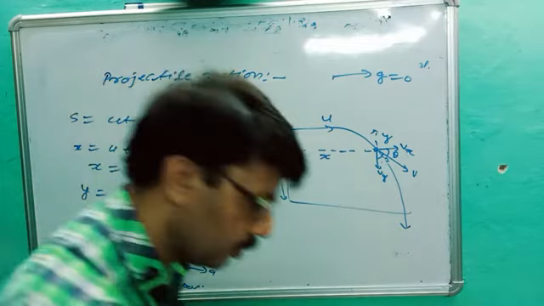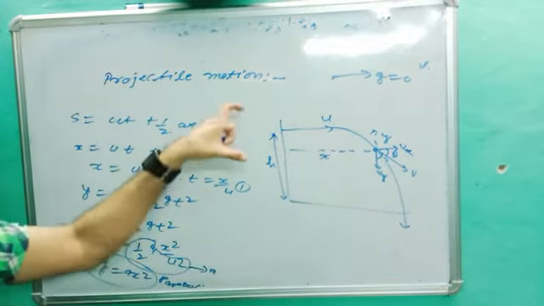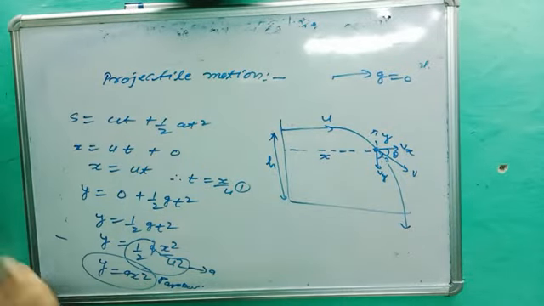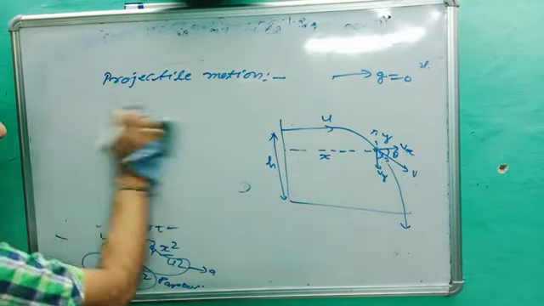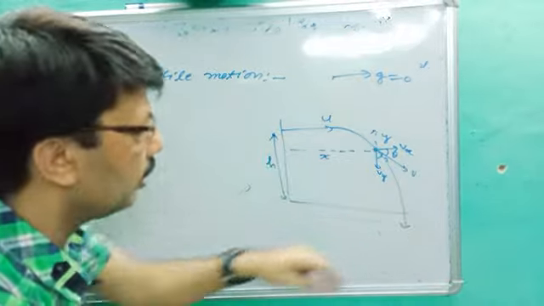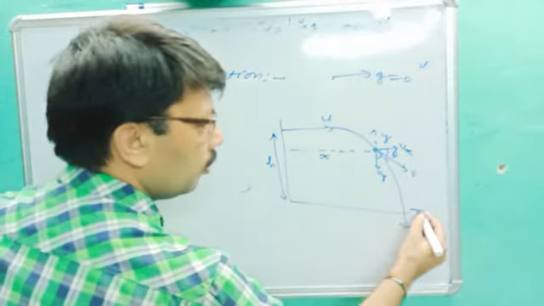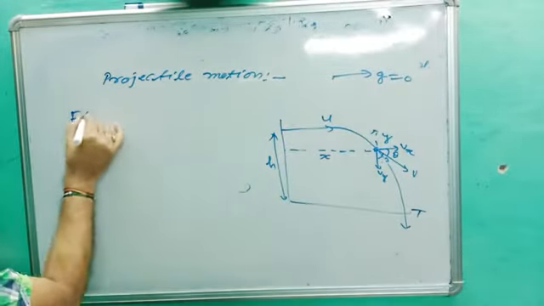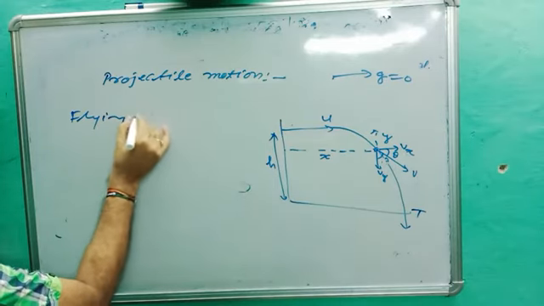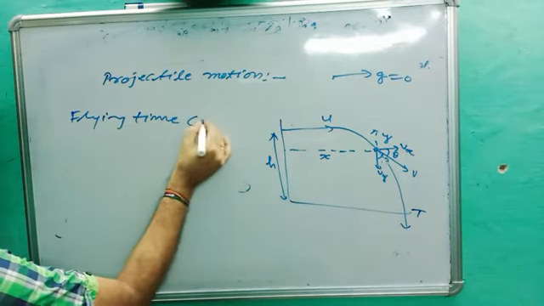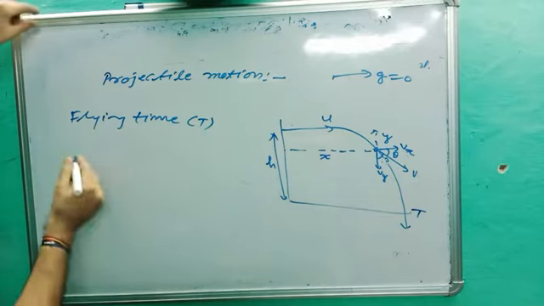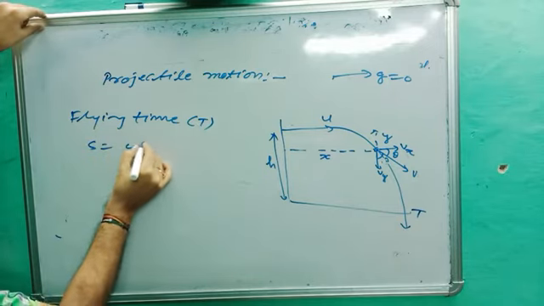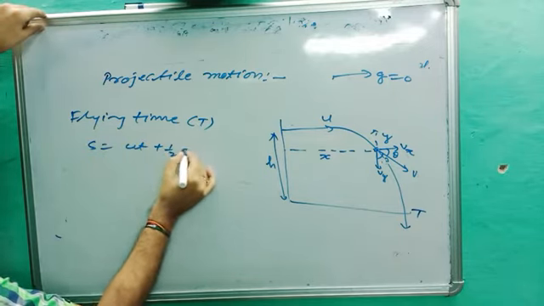Are you getting the point? So this is the first point. You have to prove that projectile motion is parabolic. Now flying time. How much time will it take to hit the earth? That time is called flying time, capital T. Very easy. s is equal to ut plus 1 upon 2 at square.